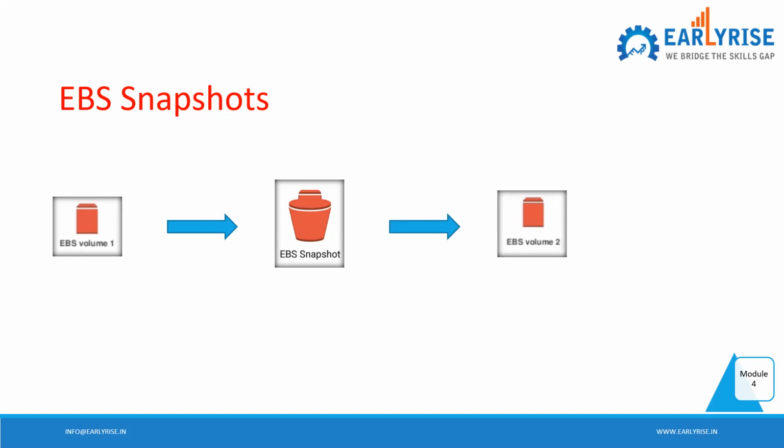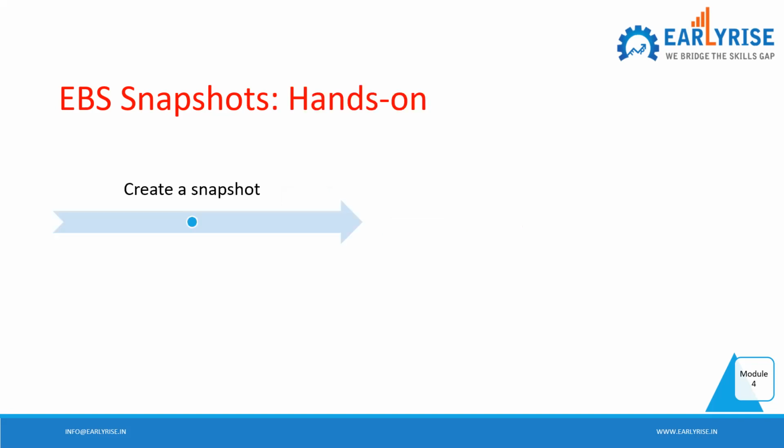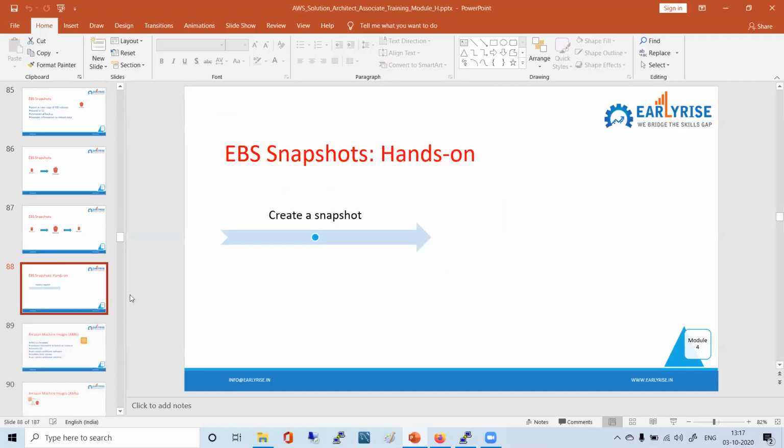This snapshot we can automate, and it will be creating a snapshot periodically. Whatever changes in the data, whatever additional data, everything will be stored. And then whenever there is an issue, our volume got deleted, our volume got some issue, we can recover from there. Okay. So we'll just create a snapshot and see how it works. You'll have more clarity.